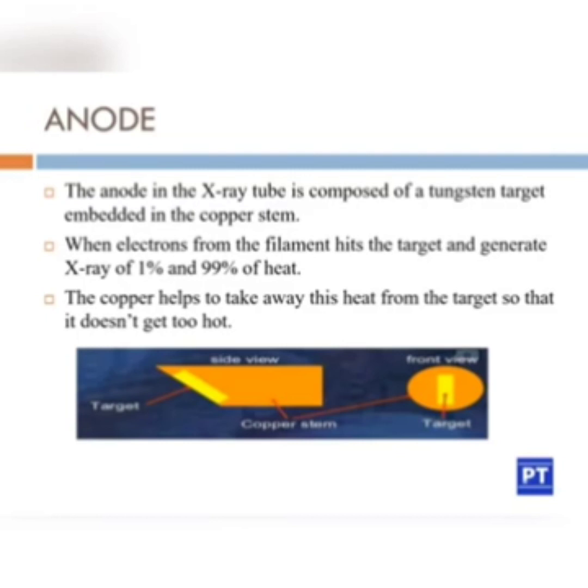So in order to take away this heat, we embed the tungsten in a copper stem. The target should not get too hot, since if it receives too much heat, there is a chance of the target cracking.